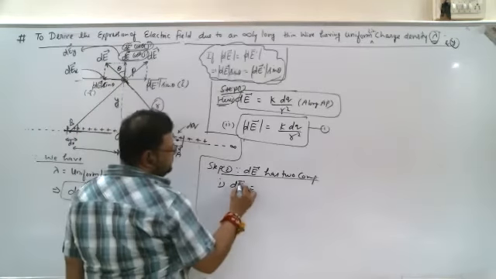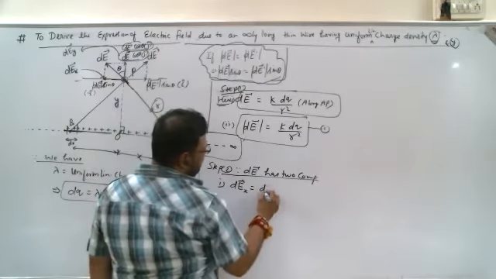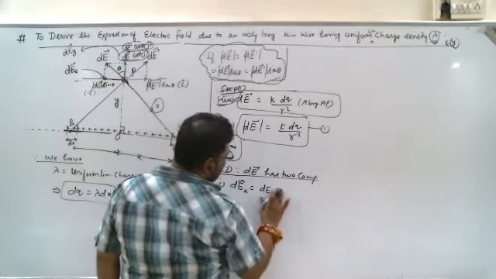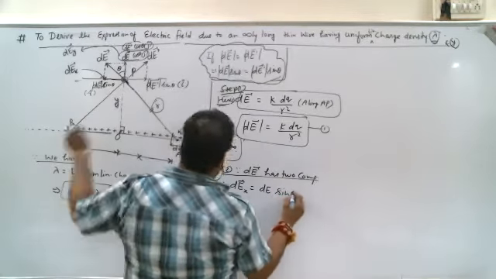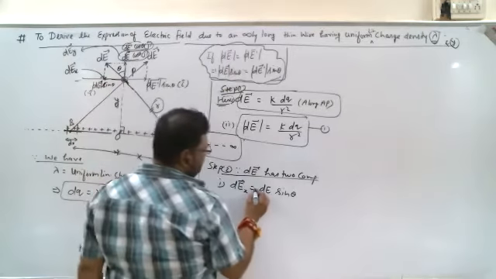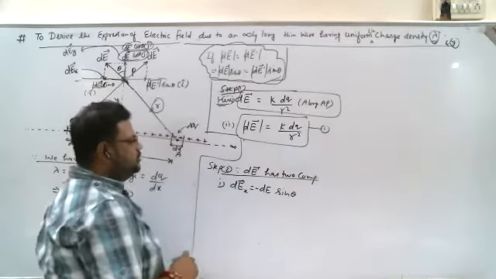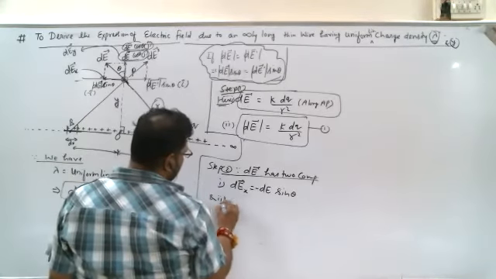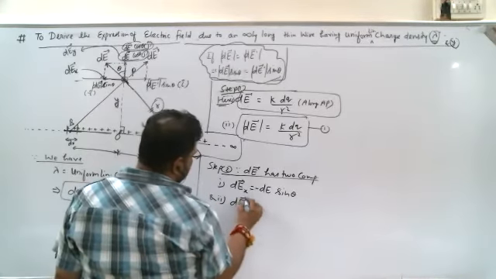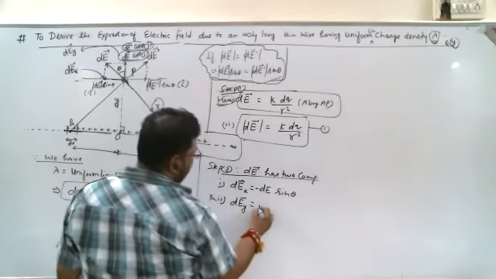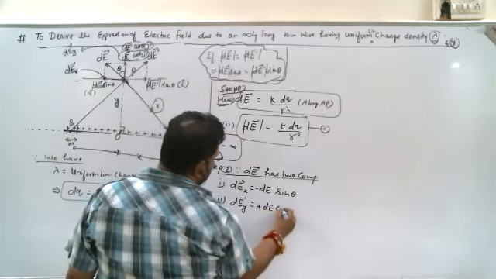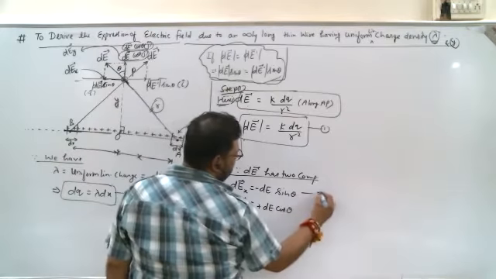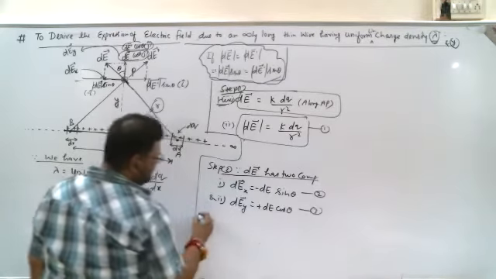So dE x is equal to dE sin theta, and if I take this minus i cap as the negative direction, then it should be minus dE sin theta. And second, dE y should be equal to, if I take the upward direction as positive, plus dE cos theta. So this is step 3.